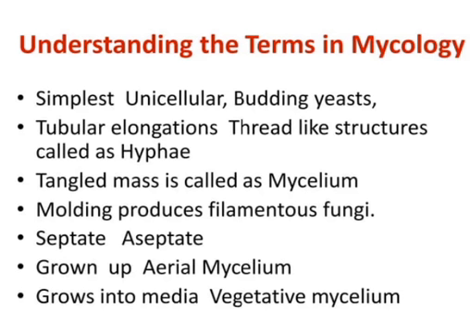Understanding the terms in mycology: the simplest is the unicellular budding yeast. Tubular elongated thread-like structures are called hyphae. A tangled mass of hyphae is called mycelium. Molds produce filamentous fungi. They may be septate or aseptate; aerial mycelium grows up, and vegetative mycelium grows into the media.